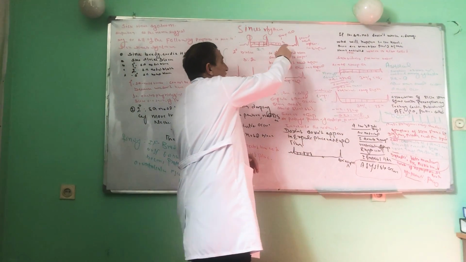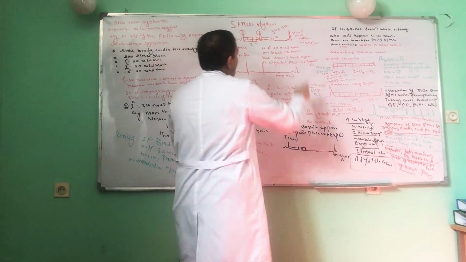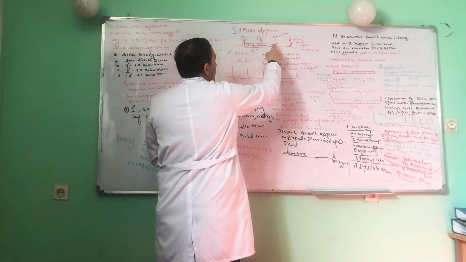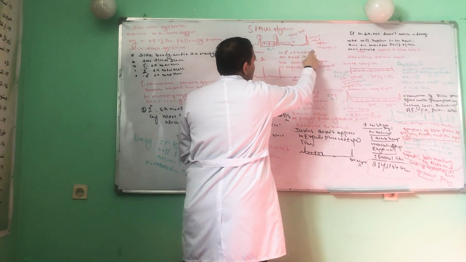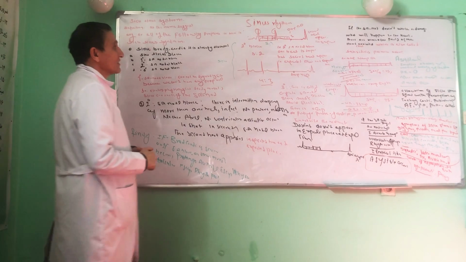So in sick sinus syndrome, especially in second degree SA nodal block, one beat is completely dropped, no P wave, no QRS complex, and the next beat appears in the expected place and expected time. This is called second degree SA nodal block.